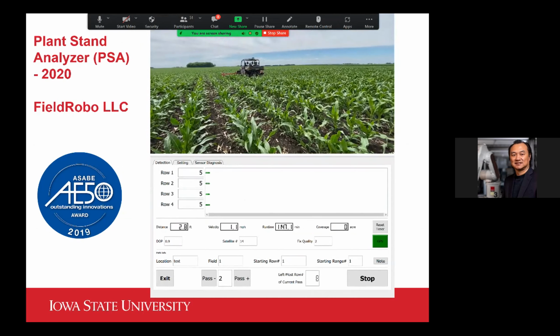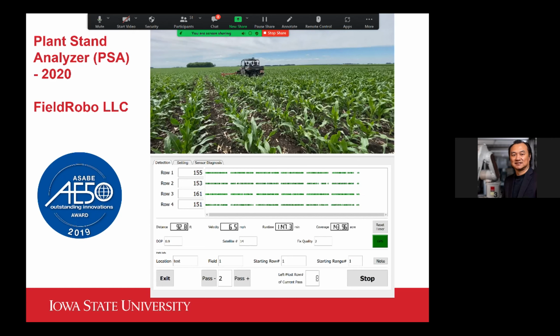And this bottom screenshot, when the system is running, shows how the plants were detected in real time. So the driver or the operator would be able to spot any problems when the system is running in the field, because everything shows on the screen in real time.